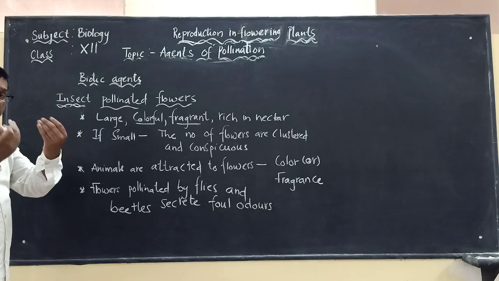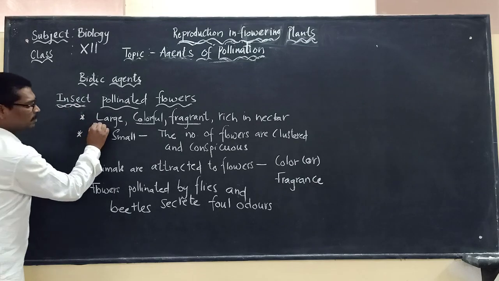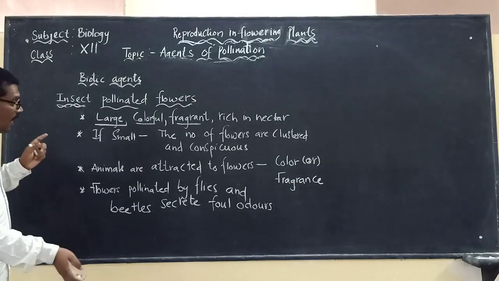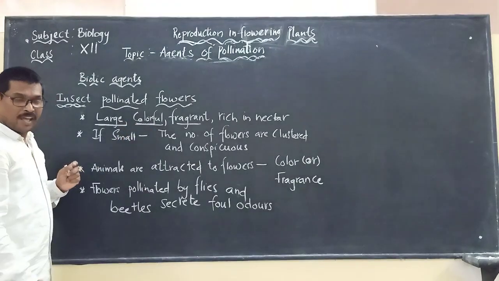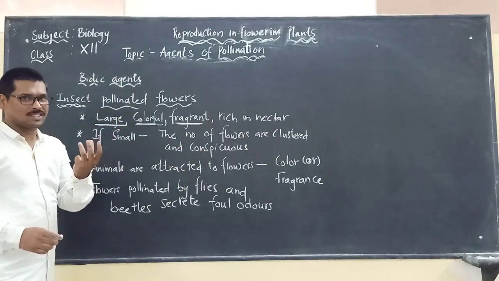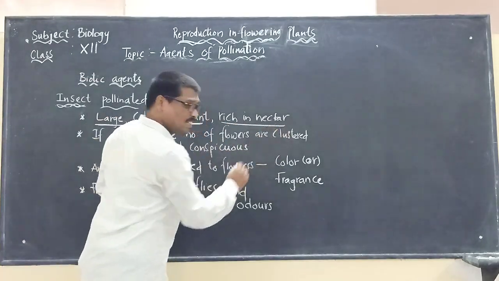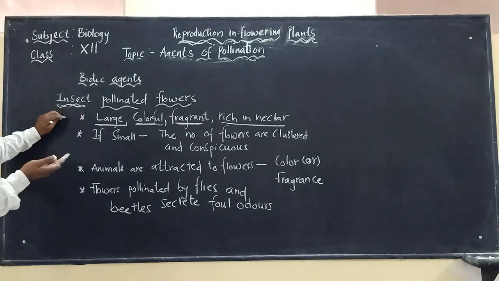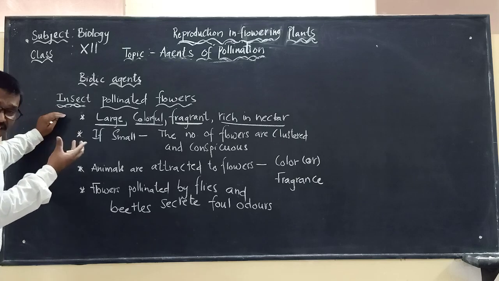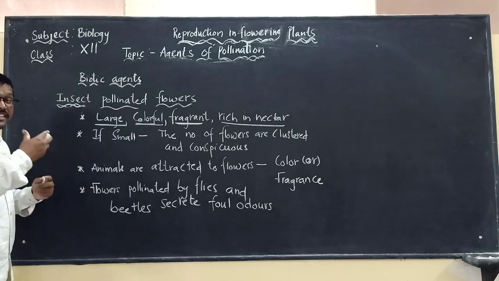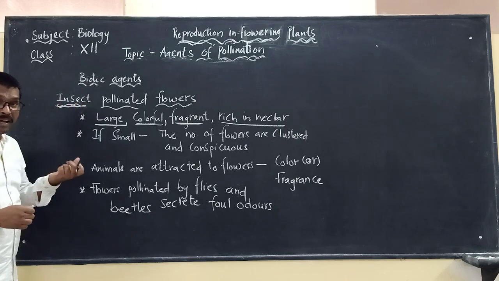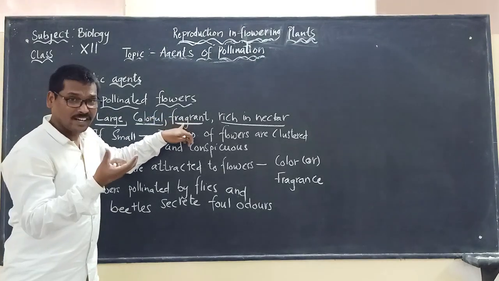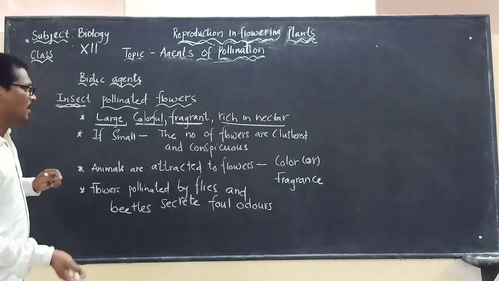So the flowers which are pollinated by insects are generally large in size, very colorful, and they produce a sweet smell, fragrance, and are also rich in nectar. These are the characteristics of the flowers showing pollination by insects. Like the flowers will be large, colorful, fragrant and rich in nectar.